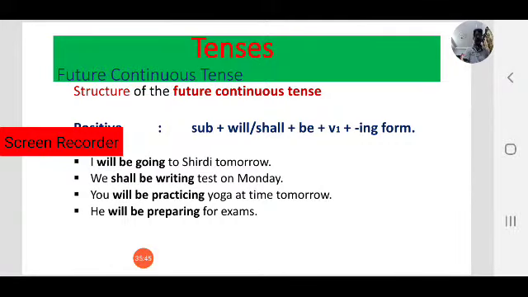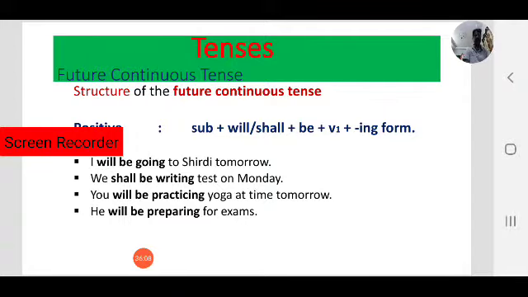Will be going, shall be writing, will be practicing, will be preparing. All are progressing actions at some time in the future. So then we use future continuous tense. This is the structure of the positive form of future continuous tense.